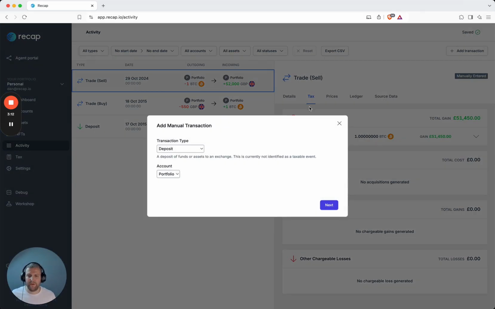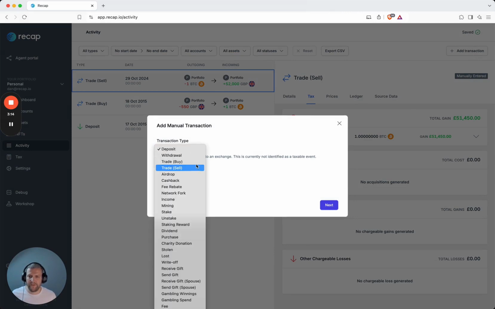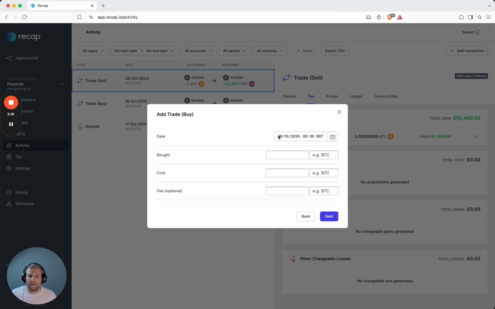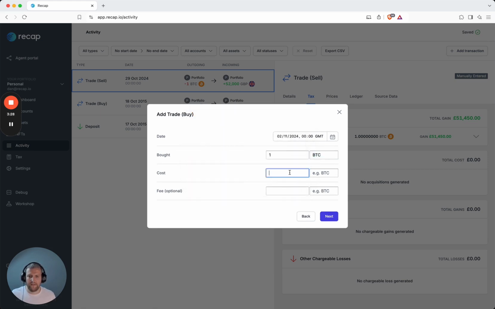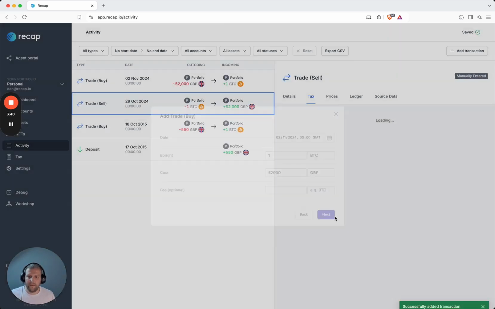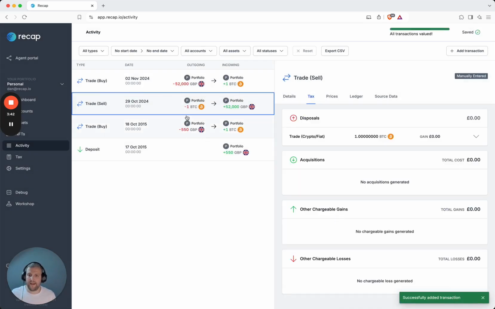Well, again, you could put that transaction into Recap. You could say trade buy, and maybe, let's just say the 2nd of November, when the dust is settled, this customer can come in here. They can buy their Bitcoin back. They think it's going to be worth, I don't know, £52,000. And because the customer's buying this back within a 30-day window, they might want to see the implications of their tax position to understand the bed and breakfast rules.